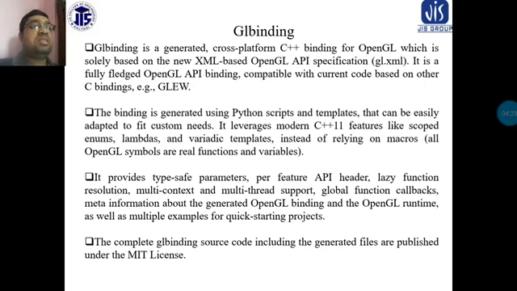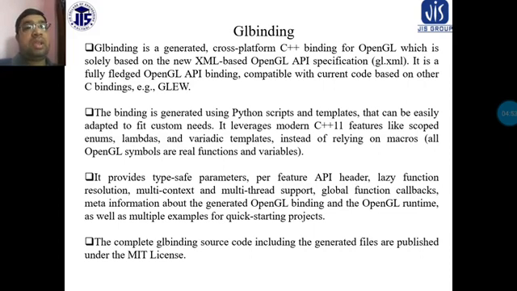It leverages modern C++11 features like scoped enums, lambdas, and variadic templates instead of relying on macros, so OpenGL symbols are real functions and variables.